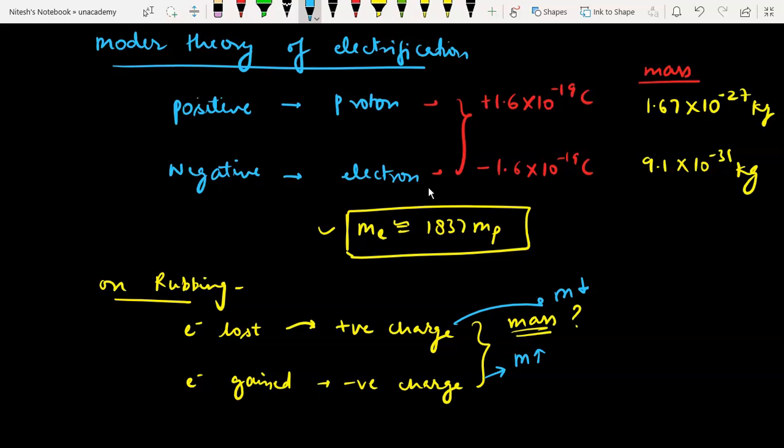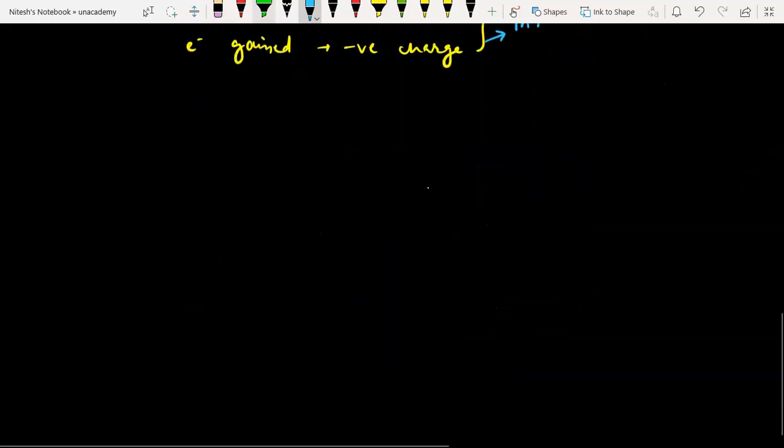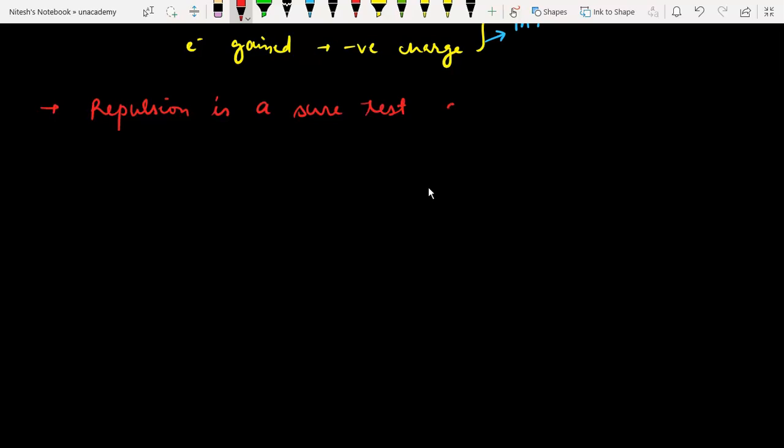Right. Moving ahead. There is a very important line that you have read, and if you haven't studied, let me tell you. The line is: repulsion is a sure test of electrification. Right. So how do we come to know about electrification? We use the repulsion test. It means if two bodies are repelling, in that case, there is electrification. So this line is very important.